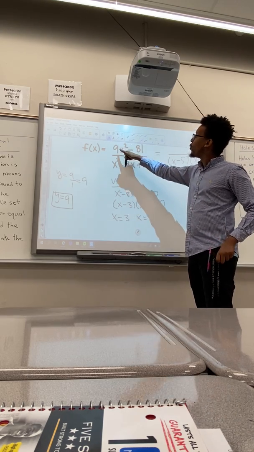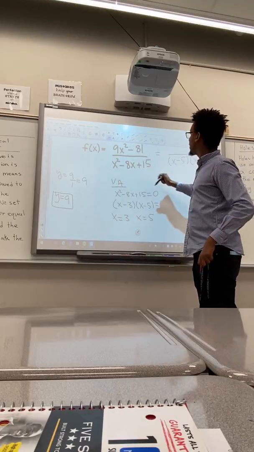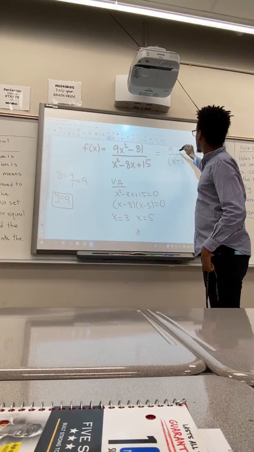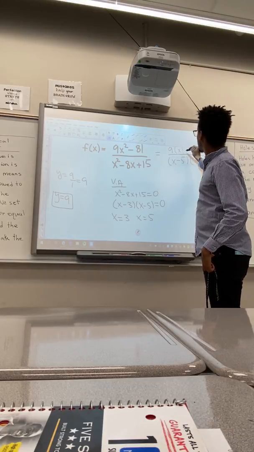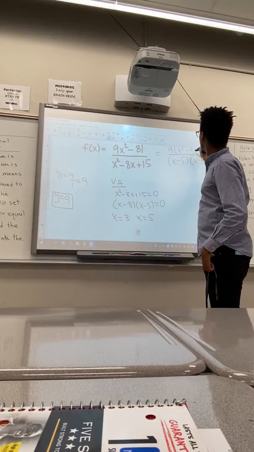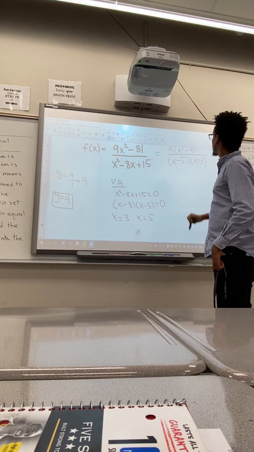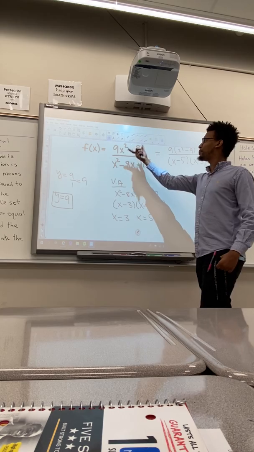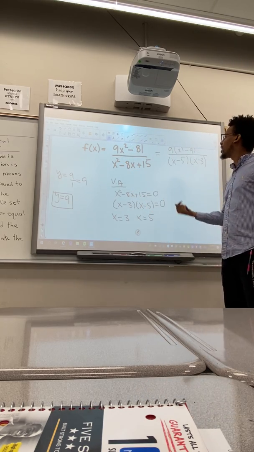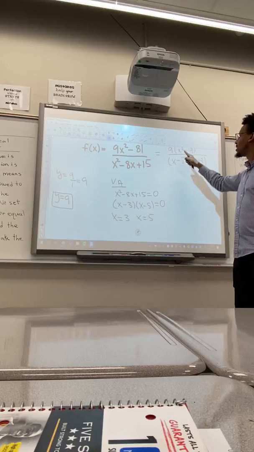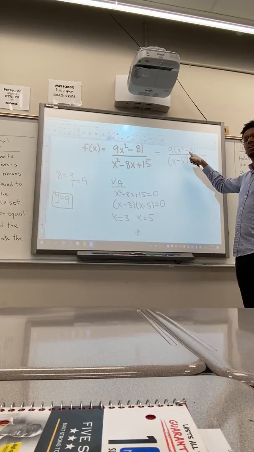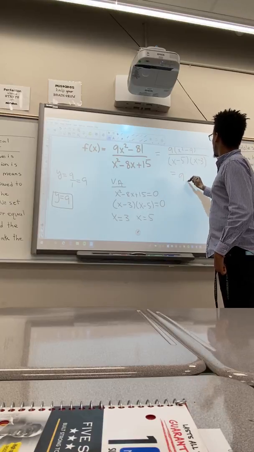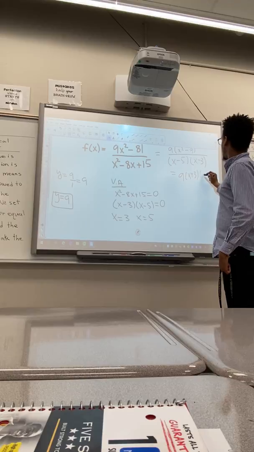So, what do these both have in common? I know they have a 9. And then it becomes x squared minus 9. There we go. Remember, greatest common factor is really helpful because it takes bigger numbers and makes them smaller. But as you can see, we're still not done because x squared minus 9 is called a difference of squares. So you end up with x plus 3, x minus 3,